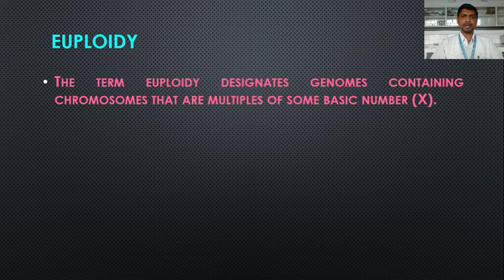The term euploidy designates genomes containing chromosomes that are multiples of some basic set of chromosome number, which is shown as X. So X is some basic chromosome number.